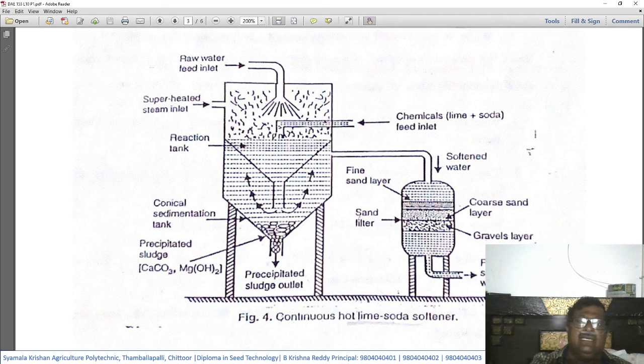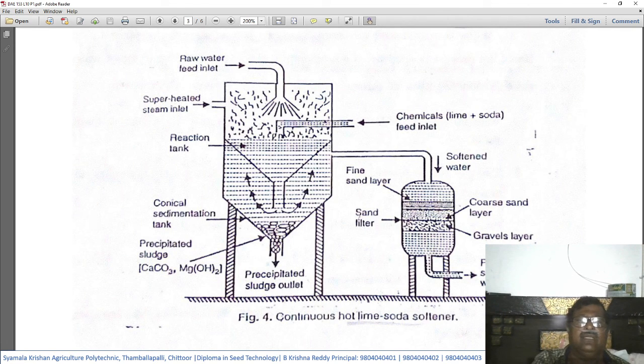Now just imagine this is a big tank used for treatment of hot water. Into this tank there is a raw water feed inlet, that is, the hard water is fed into this big vertical tank through a pipe. Then there is a superheated steam inlet, that means very high temperature steam will come inside. The steam at very high temperature is passed into the tank and heats up the water.